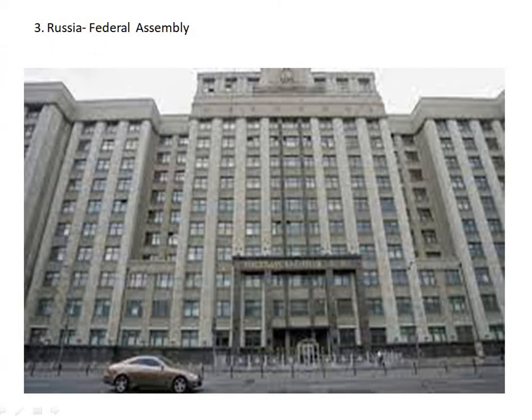Move to the third one, Russia. It is a big country whose capital is Moscow, and some part of it lies in Asia continent and some part of it lies in Europe continent. Here in this video we will talk about the name of its parliament. It is called Federal Assembly.